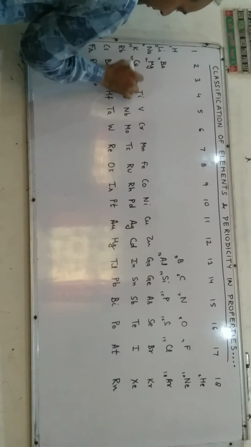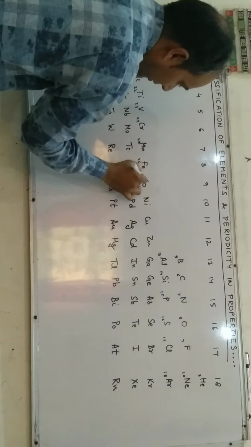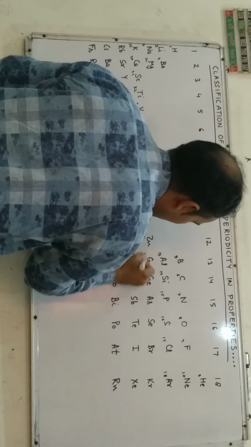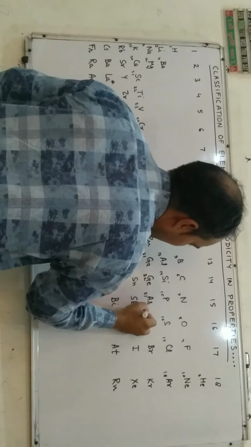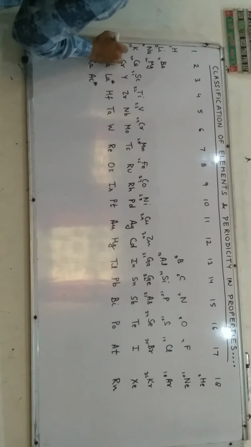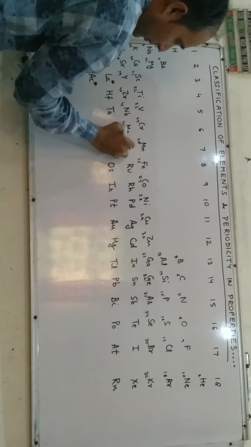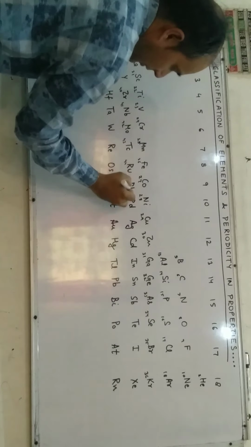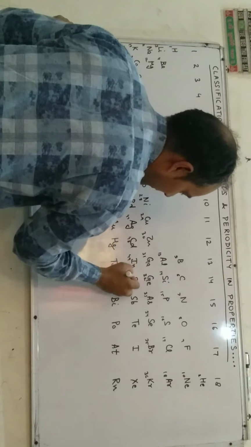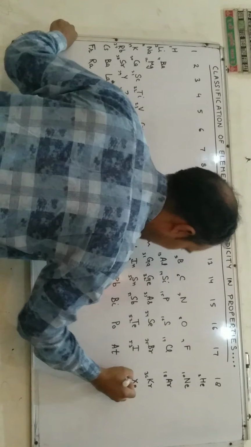19, 20, 21, 22, 23, 24, 25, 26, 27, 28, 29, 30, 31, 32, 33, 34, 35, 36, 37, 38, 39, 40, 41, 42, 43, 44, 45, 46, 47, 48, 49, 50, 51, 52, 53, 54.